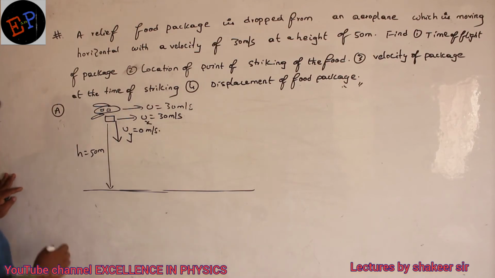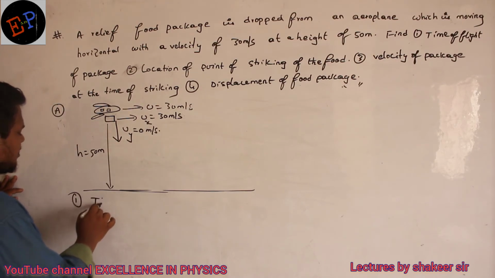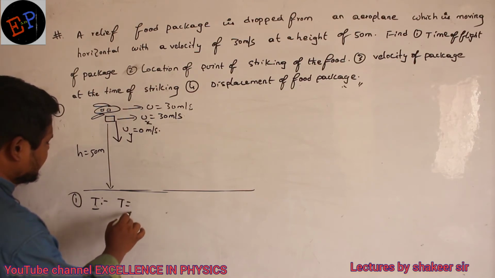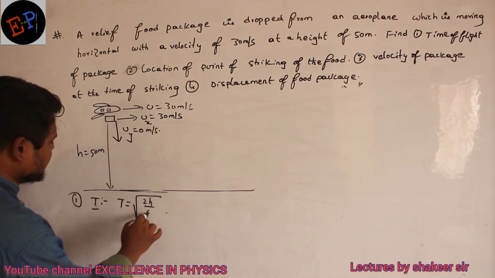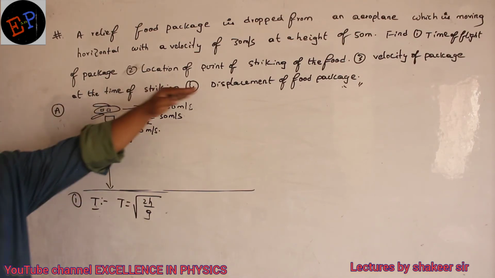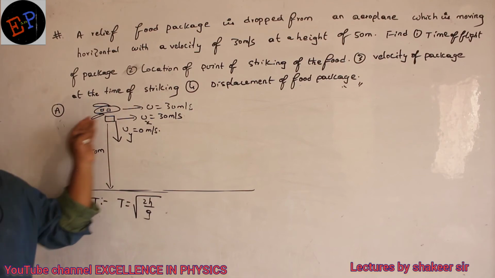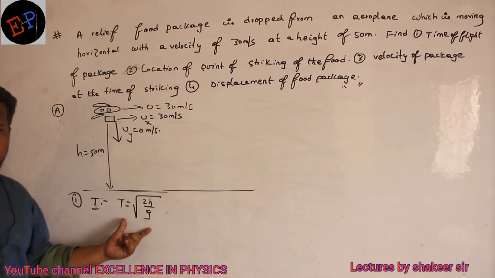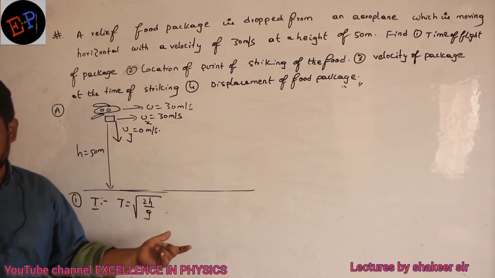So what is the first question? Time of flight. The first question which we are trying to calculate is time of flight. Already we have calculated time of flight previously: T = √(2h/g). In which condition? When the body is thrown from the top of a tower. This is also an example of a body thrown from the top of a tower only. For that one, the equation of time period is √(2h/g).